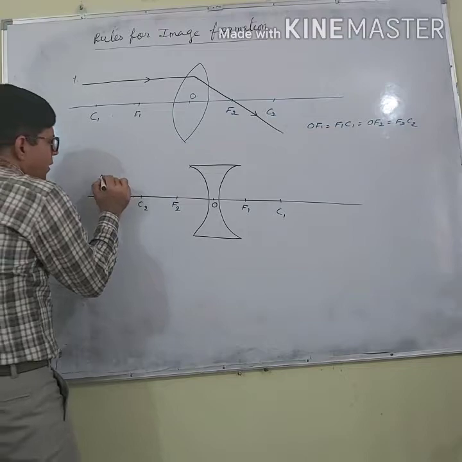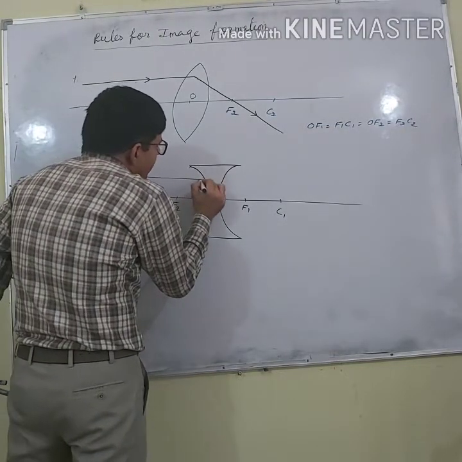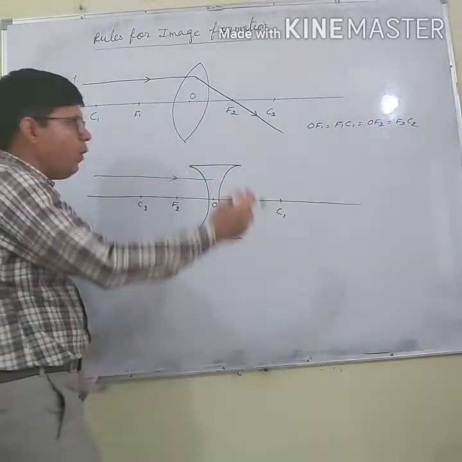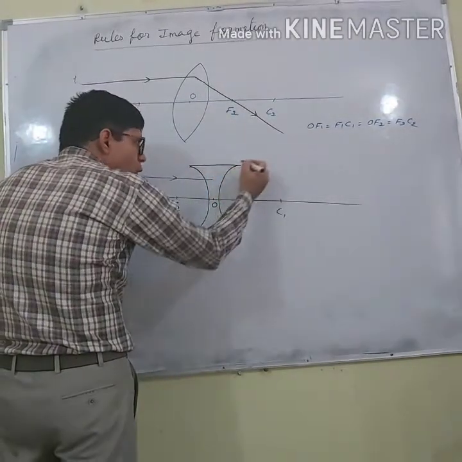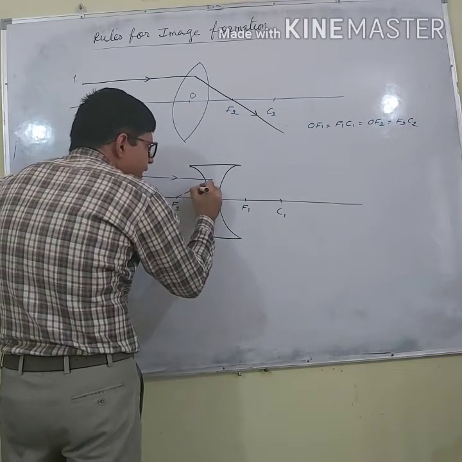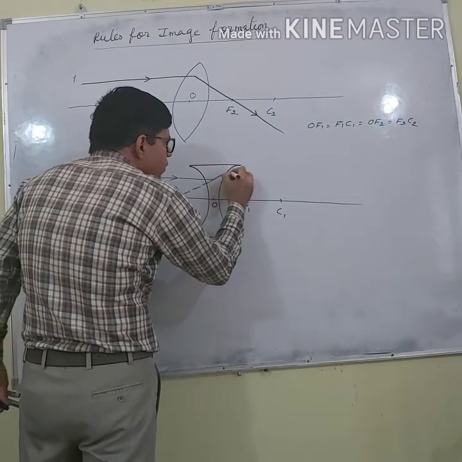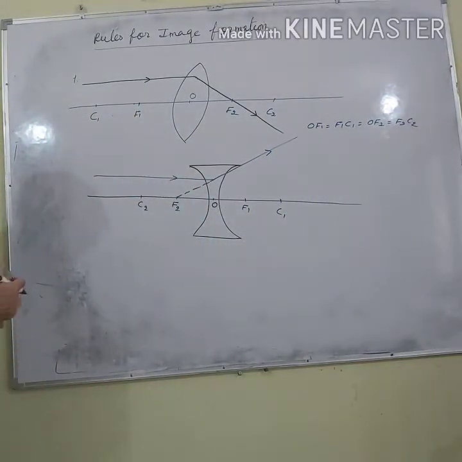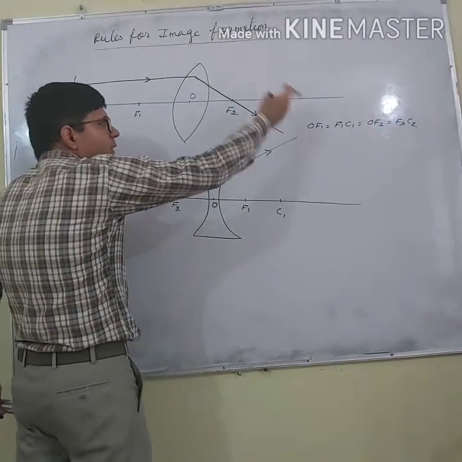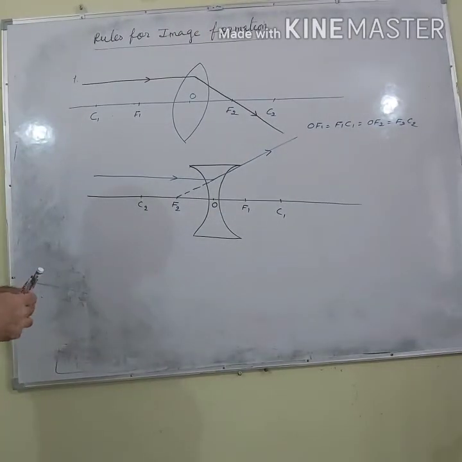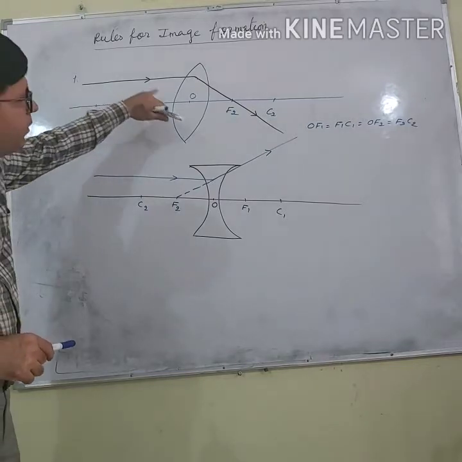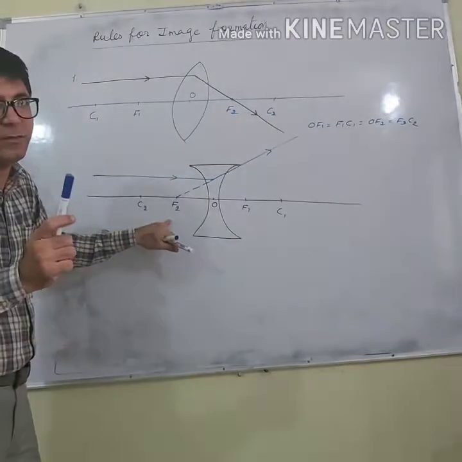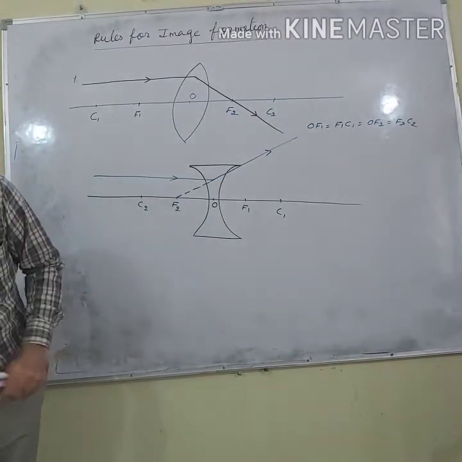What is the rule? If a ray of light is parallel to the principal axis, where will this go? Towards the area of more thickness. So this way it will go towards the thickness in such a way that it appears to pass through the focus. It will appear that this ray is passing through the focus, but in actual practice it will move in this direction. So the first rule is, whenever a ray of light is parallel to the principal axis, it passes or appears to pass through the principal focus.